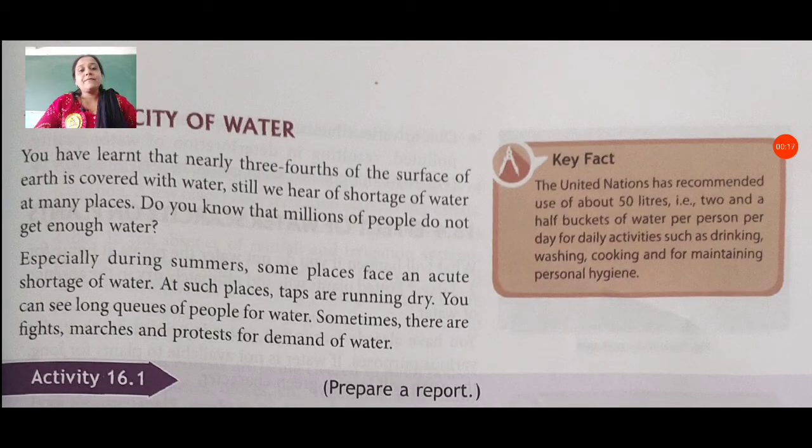In this session, we have taken part 2 of the same chapter number 16. In our previous session, we discussed some topics of chapter 16. And in this session, we will discuss first the scarcity of water.